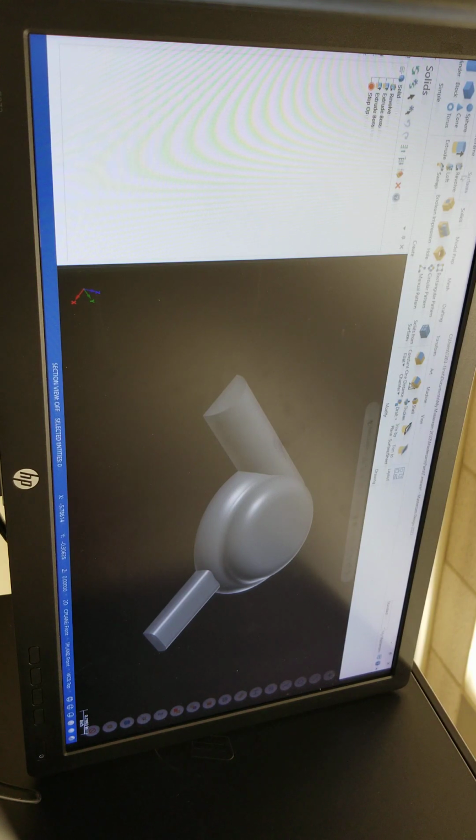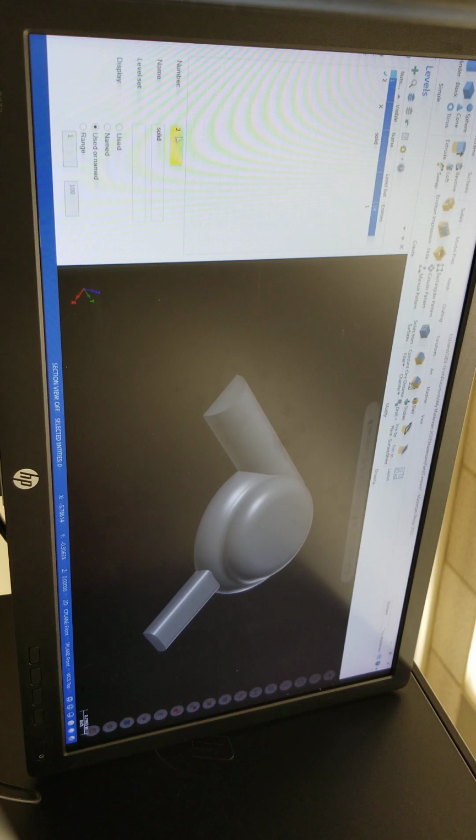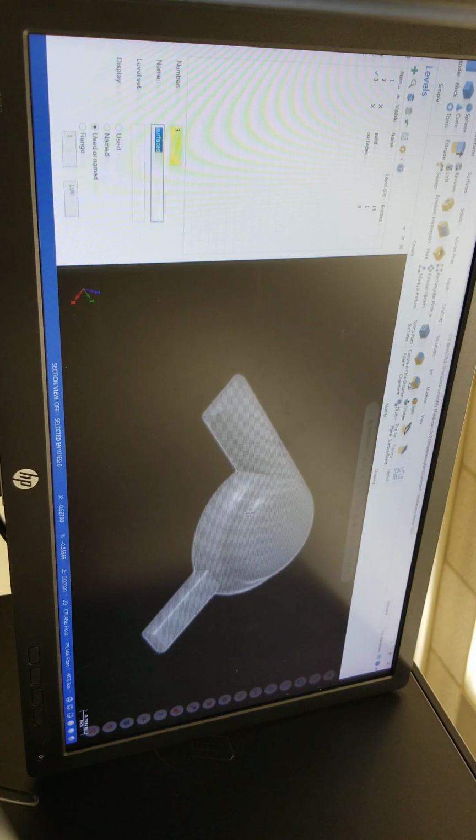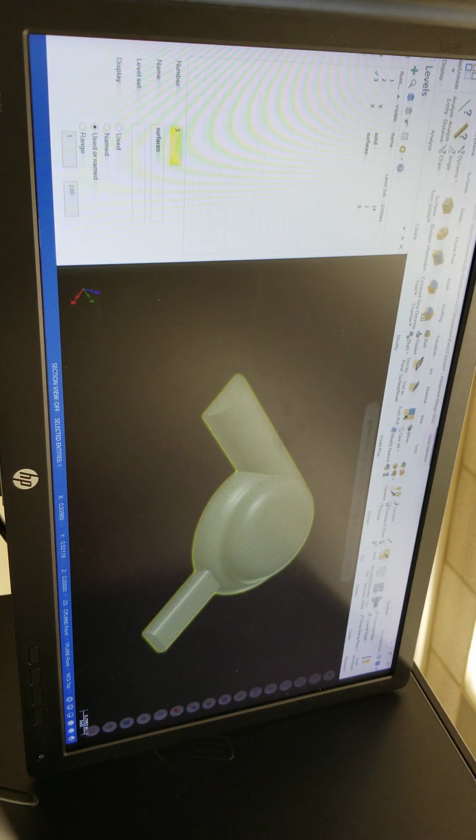So here is my level. I'm gonna pick level 3. And under level 3, I'm gonna say these are my surfaces. Surfaces, hit enter. So I'm on level 3. So I'll go to surfaces. I'm gonna say create surface from solid. We created these solids using solid, right guys? So solid is just one solid. Look at that.